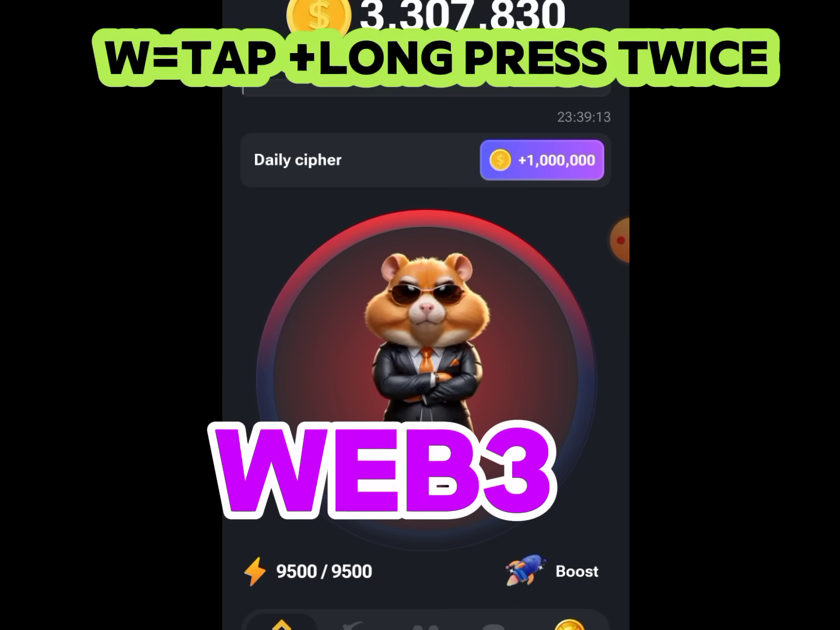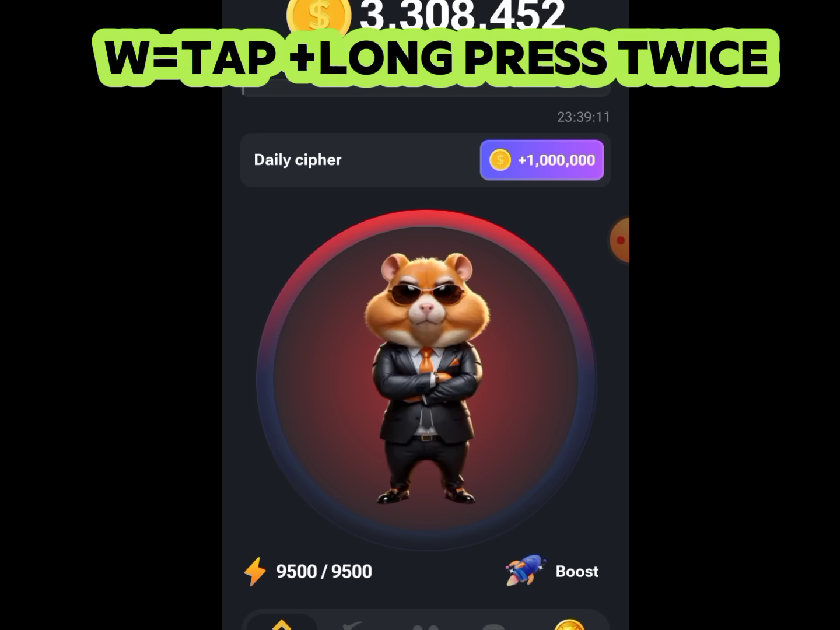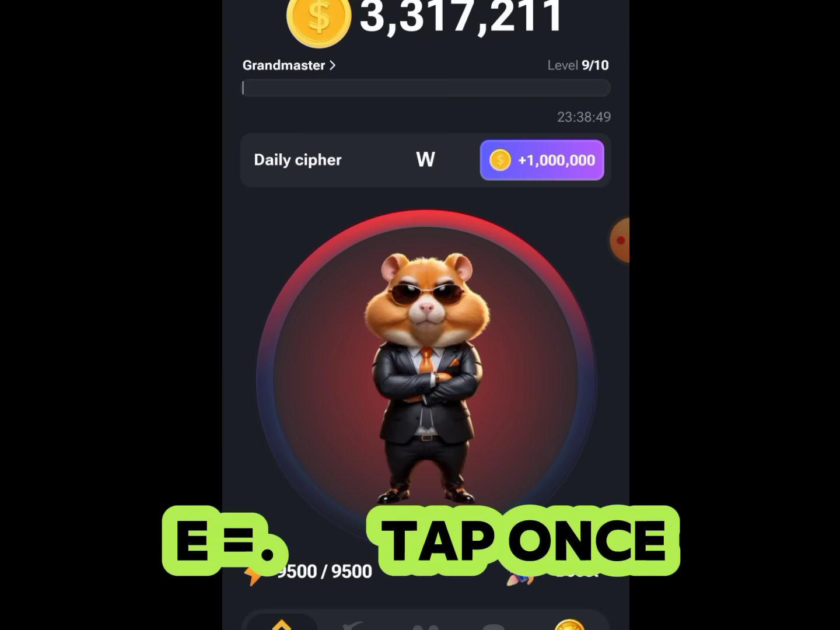then you long press twice. So we are going to press dot, that's just tap. You tap once, then long press twice. So we got a W, then E is just only tap or dot.